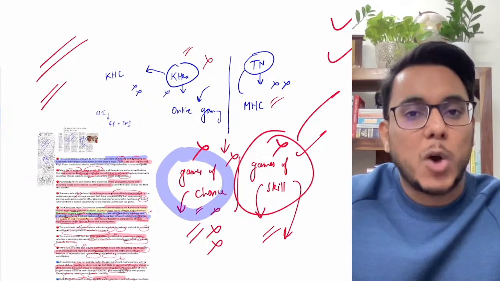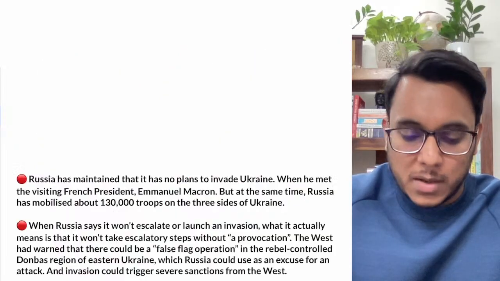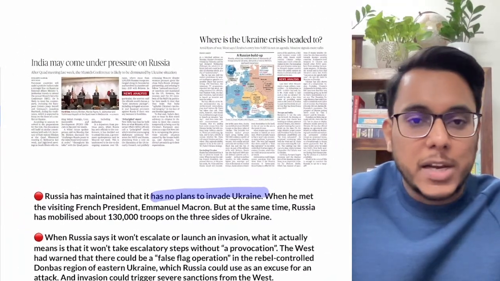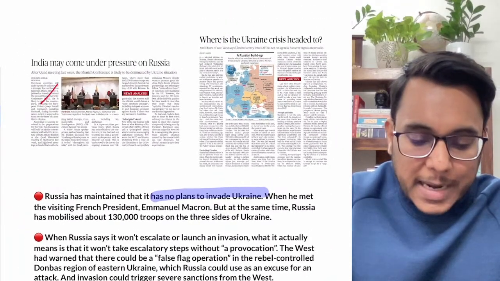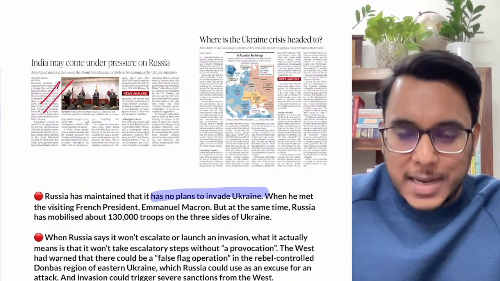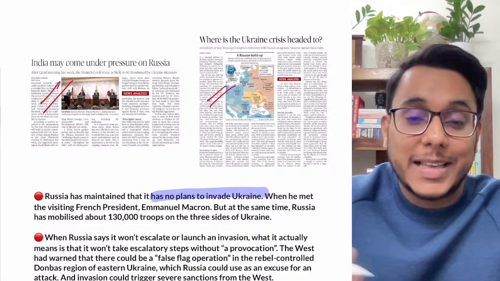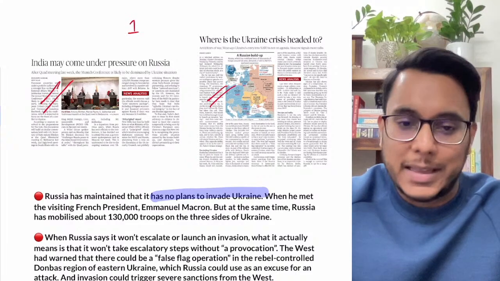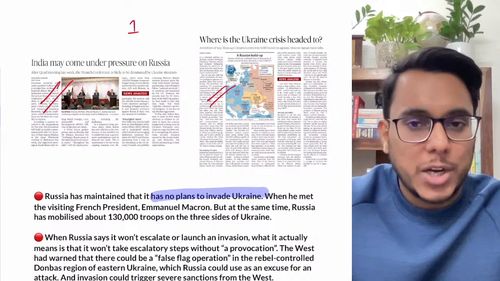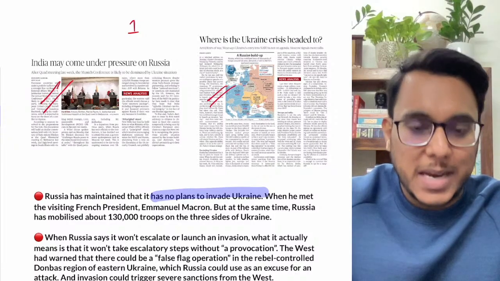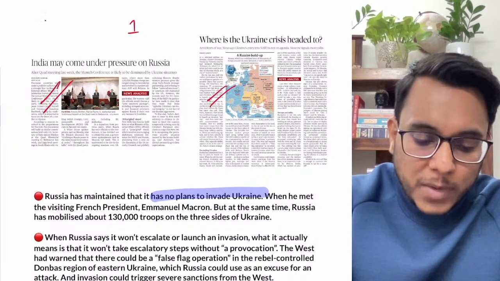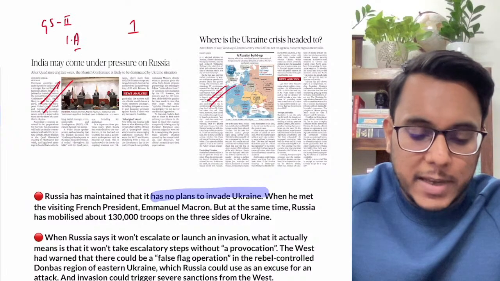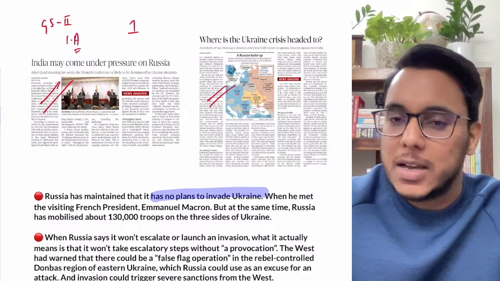So that is all, guys, and now we'll be moving to the next article. Now understand, this is a broader issue that we are going to take up. India may come under pressure on Russia. Where is the Ukraine crisis headed? And there is one more article that came on page number 1 of The Hindu newspaper. In today's overview, I have already shown you. So all these articles will be clubbed here. And this article, you can look at under the purview of GS paper number 2, International Affairs.